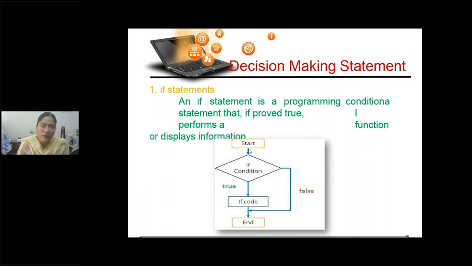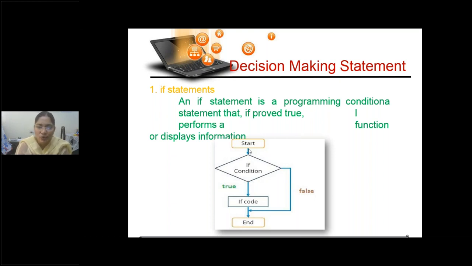So here we are providing only a flow chart for the if condition. The rhombus has two edges passing out from the if condition, so it will result in either true or false, isn't it? If it results in true, what are the statements that should be executed? That coding we will be writing. If it is false, what should be done? Here we can only have one condition, that is, if it is true, do this. If it is false, we are not providing any other condition.